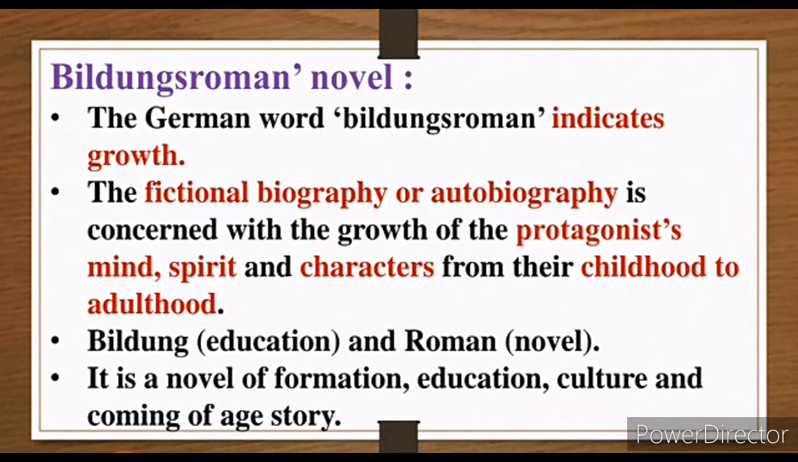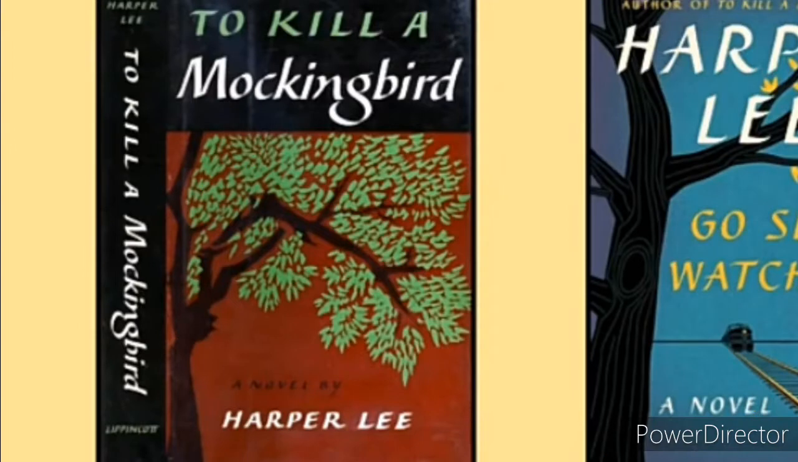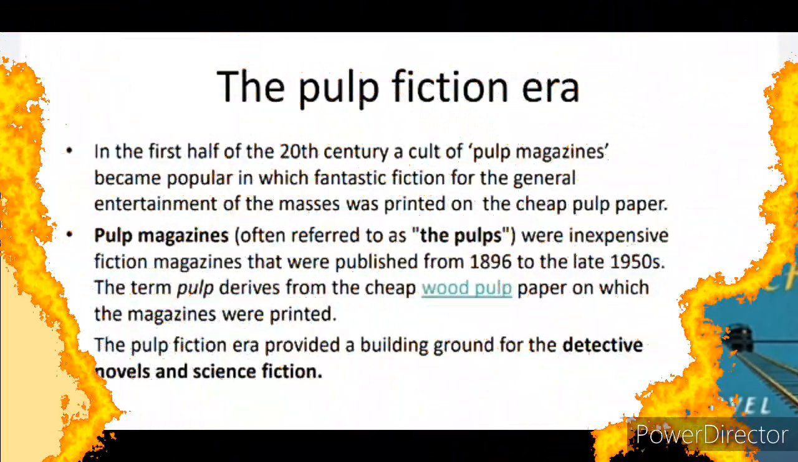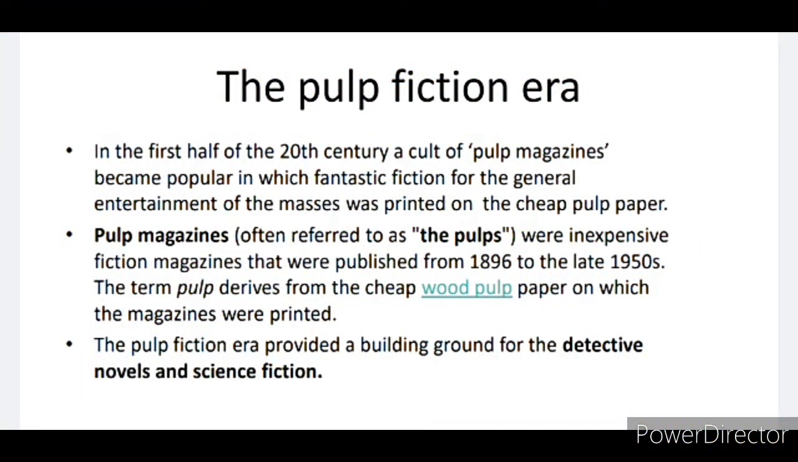It means it talks about the whole life journey of the main character, of the protagonist. The famous book of Bildungsroman is none other than To Kill a Mockingbird, which was very famous in that era. Next is pulp fiction. Okay, in that era, pulp fiction became very famous. Pulp means what? What is extracted from paper, that is the pulp. Okay, and from that pulp the paper is made.